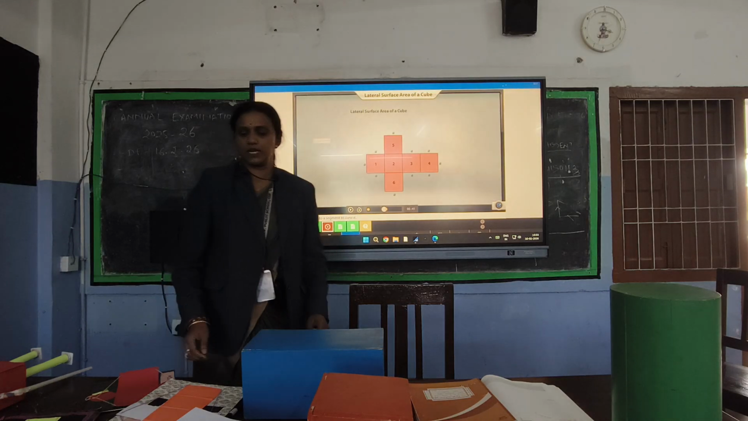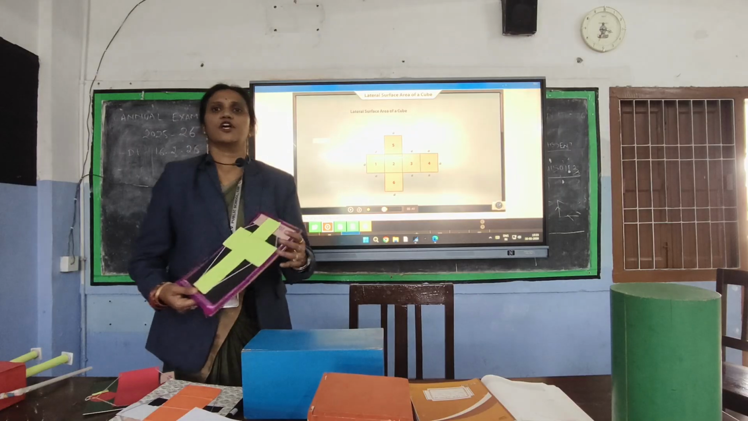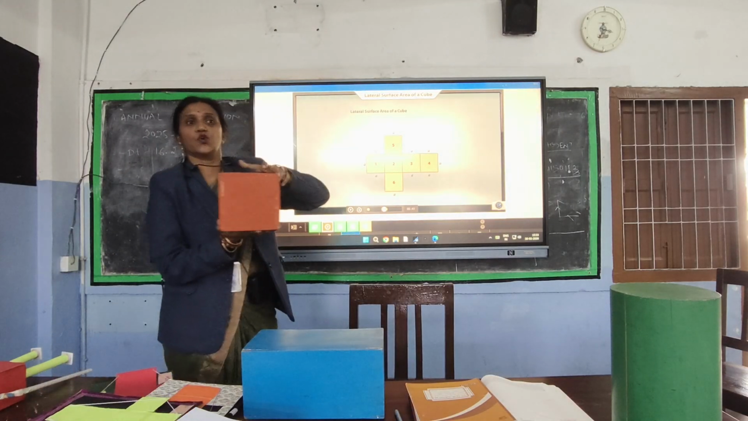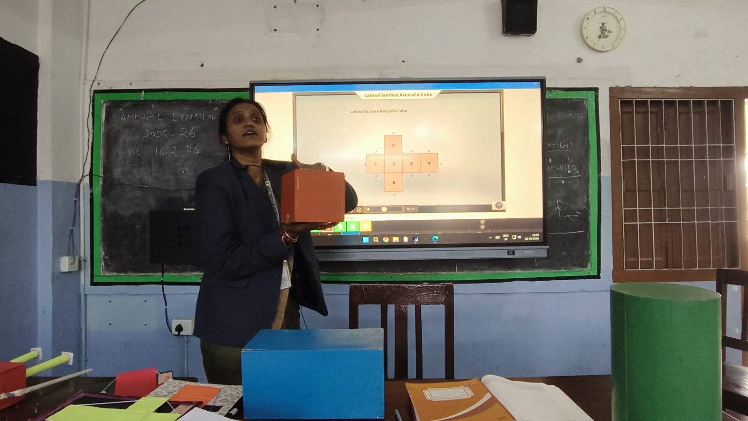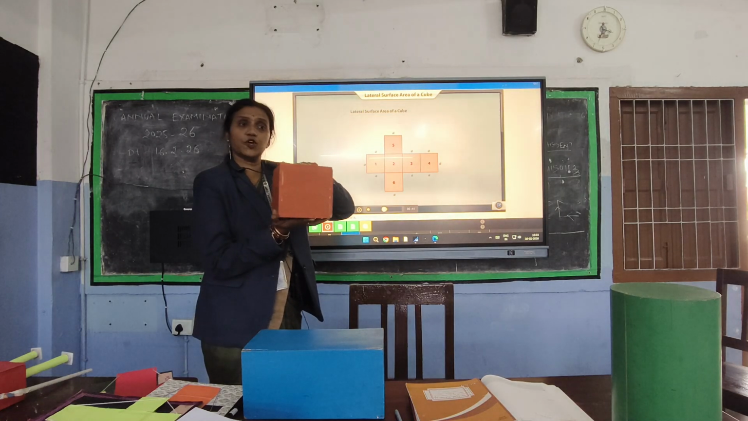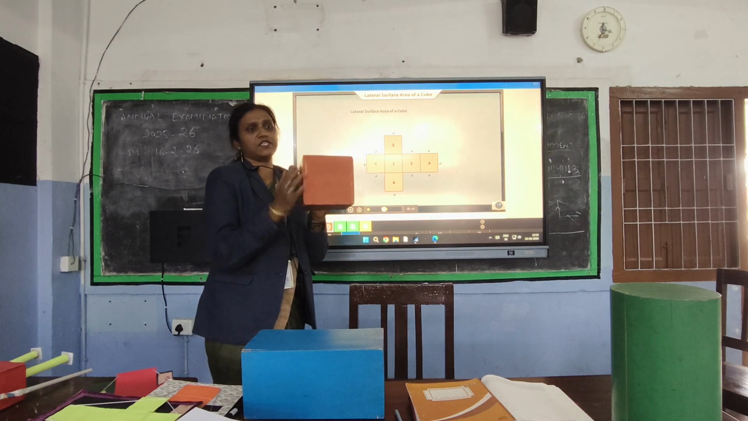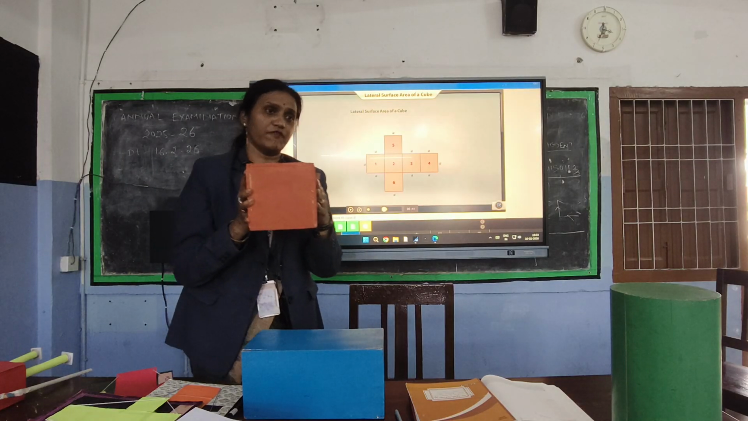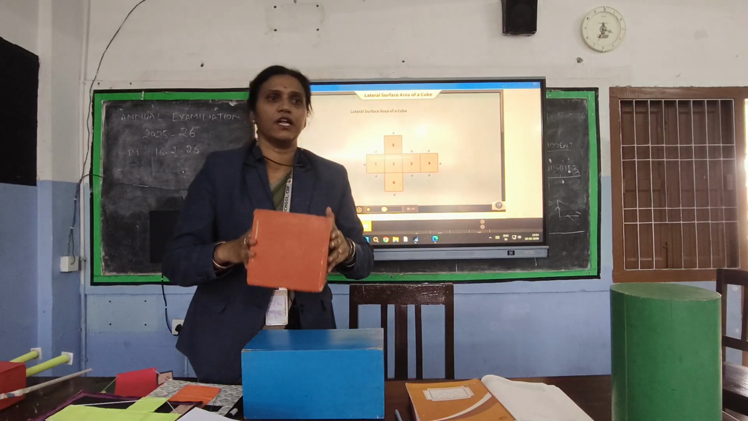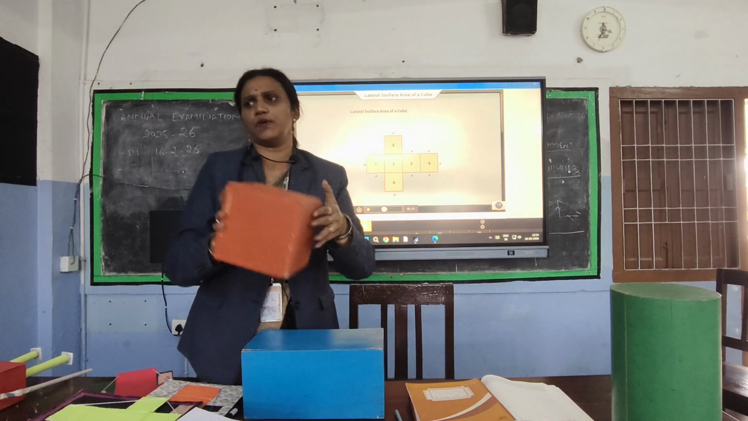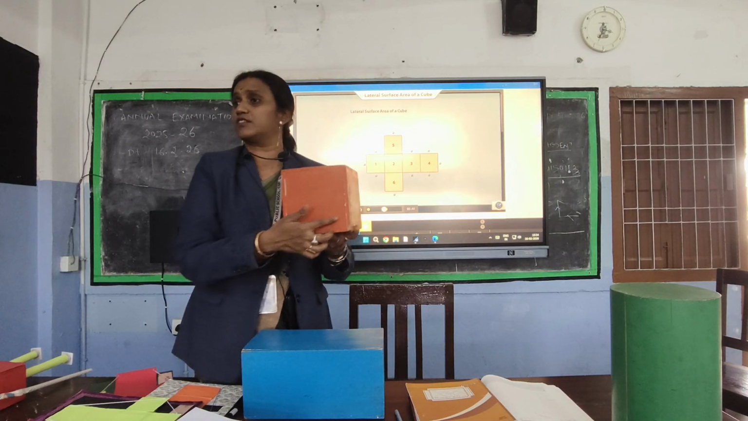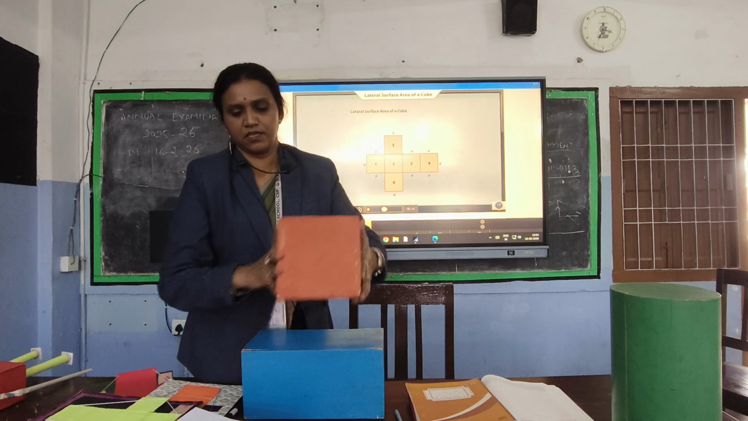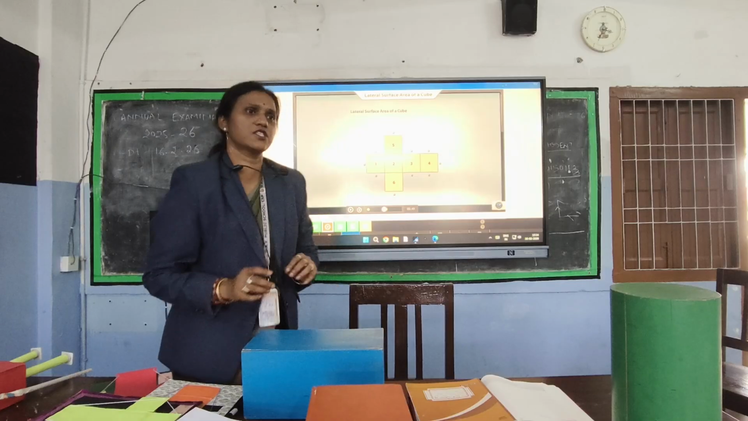So now tell me, what is the lateral surface area of a cube? 4 side square. As I told you, you have to exclude the top and bottom. So it is having only 4 faces. So the lateral surface area of a cube is nothing but 4 side square. That is 4 into a square. Each side, the length, breadth and height, we are taking it as a. Right? So it is 4a square.